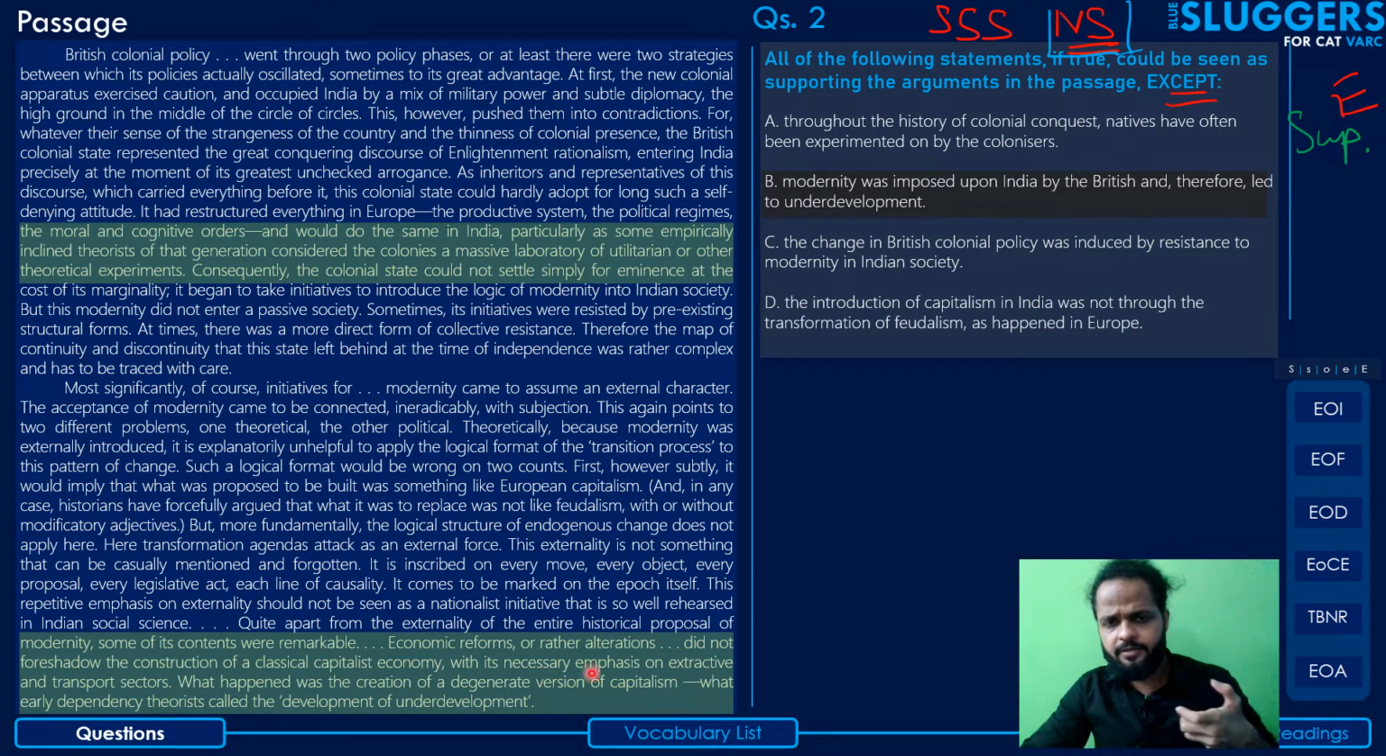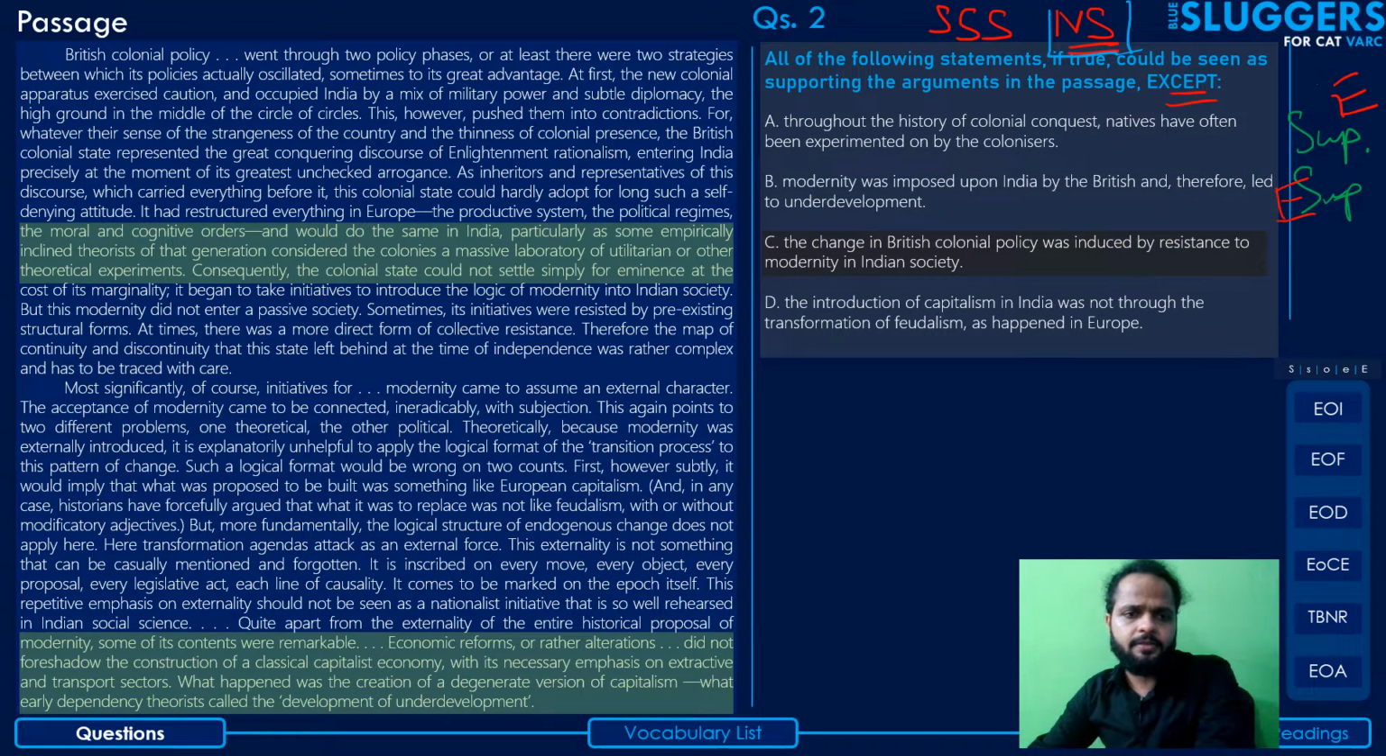This, as this point of reference mentions, did not foreshadow the construction of a classical capitalist economy, but rather what happened was the creation of a degenerate system of capitalism, what early dependency theorists called the development of underdevelopment. So yes, this option will also support the point as we mentioned here in the last part of the last paragraph, right? So we can note this also as an option that does support and hence can be eliminated.